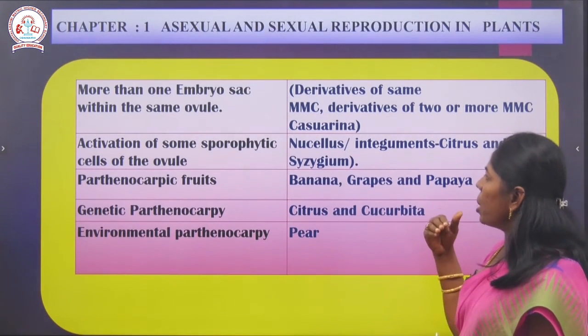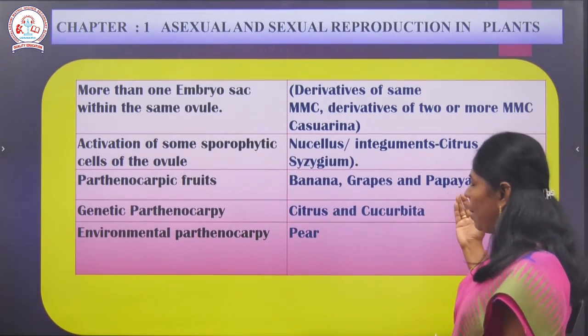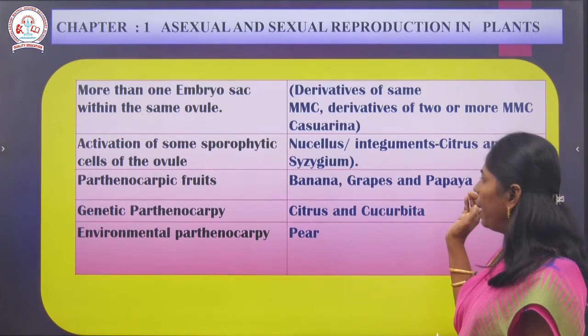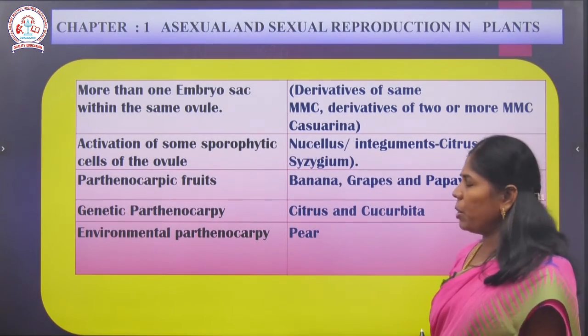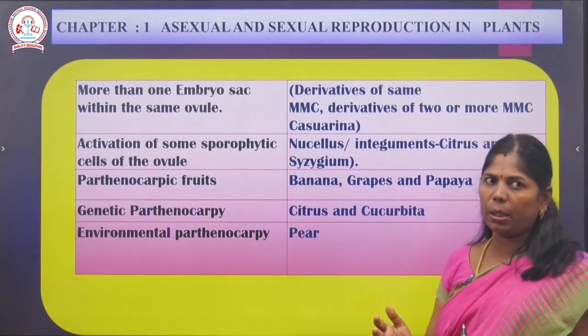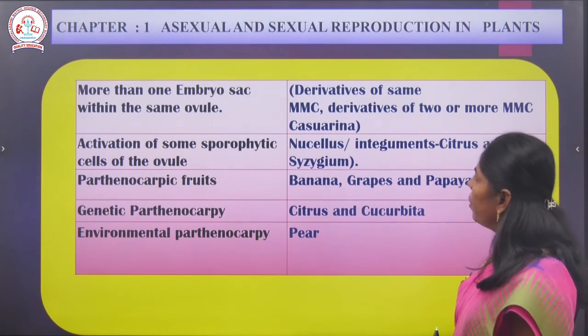Next, genetic parthenocarpic fruits: some examples given are banana, grapes, papaya. Genetic parthenocarpy is caused by genetic issues. Environmental parthenocarpy example: pear.